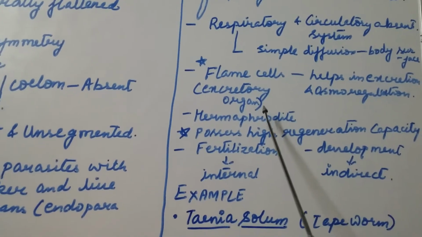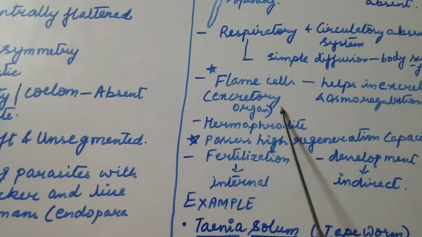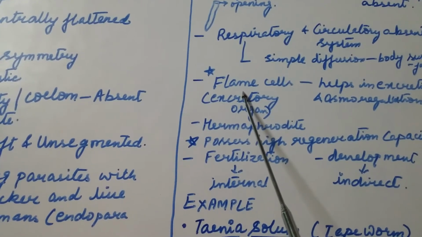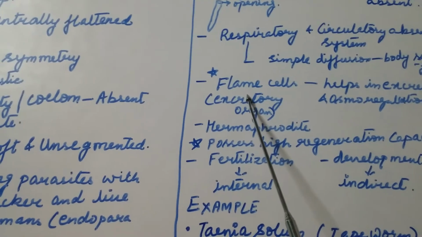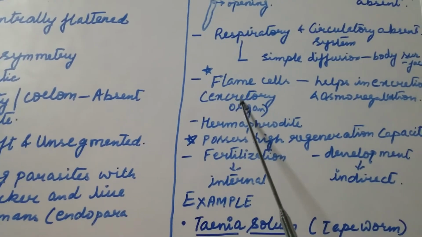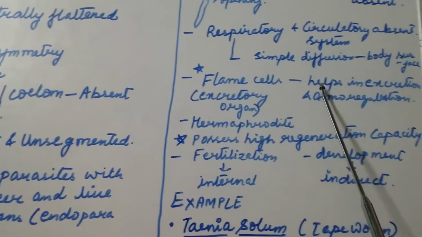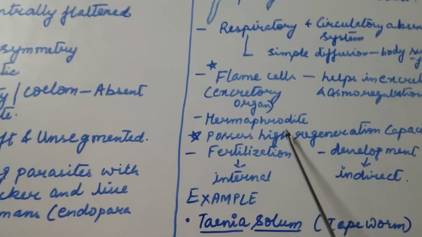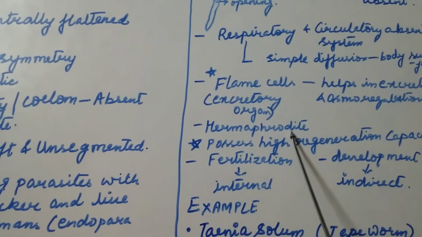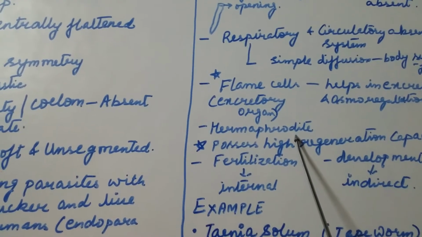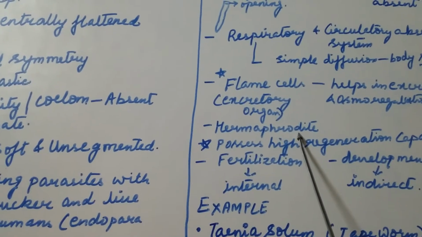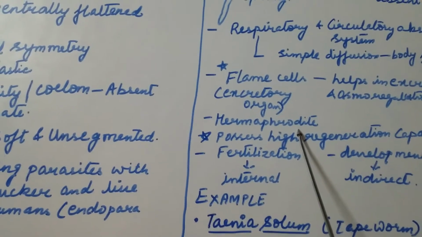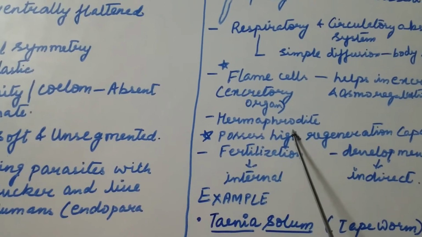Now there is the presence of important cells as excretory organs, that is flame cells. Now what is the function of flame cells? The flame cells help in excretion and osmoregulation. The members of Platyhelminthes are hermaphrodite in nature, that is the sex organs are not separate and they are present in the same organism.